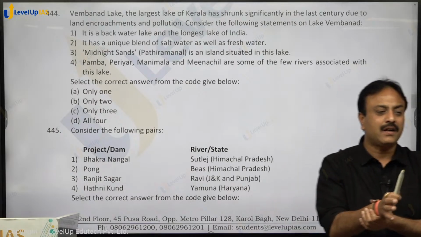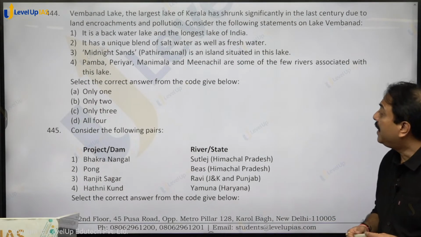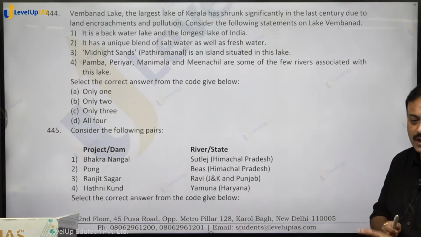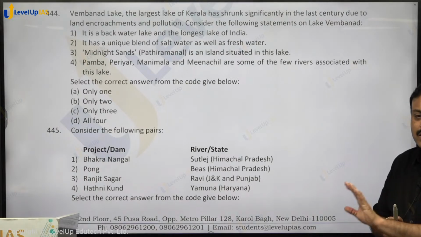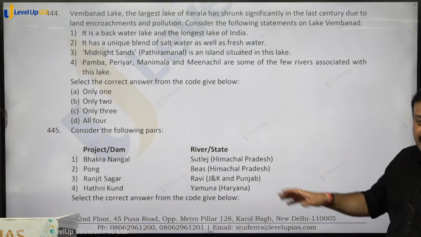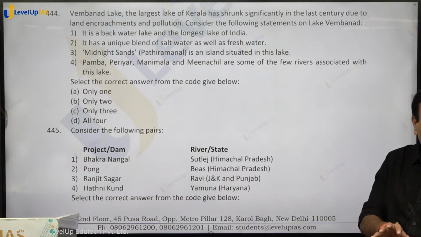A barrage is there which separates salt water from fresh water. Midnight Sands, Pathiramanal, is an island on this particular lake. And these are the rivers which are draining into this lake: Pamba, Periyar, Manimala, Minachil. Periyar is a prominent river.